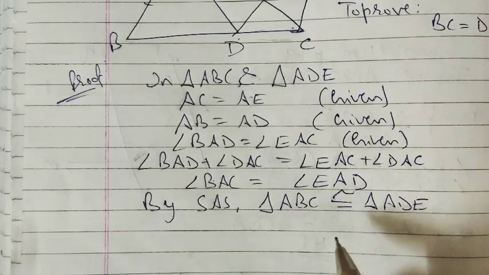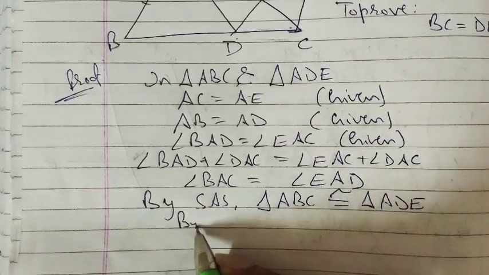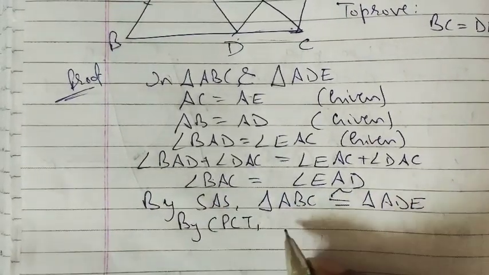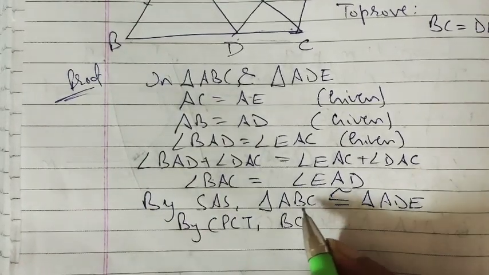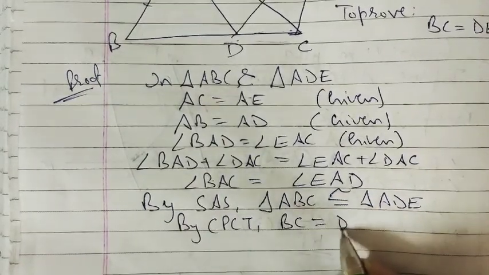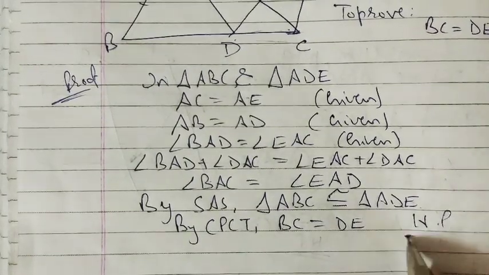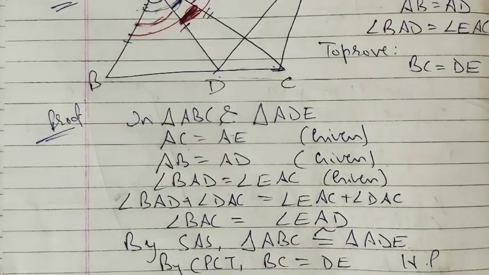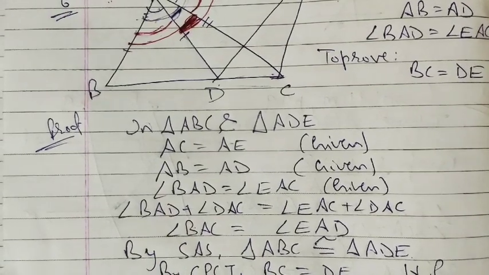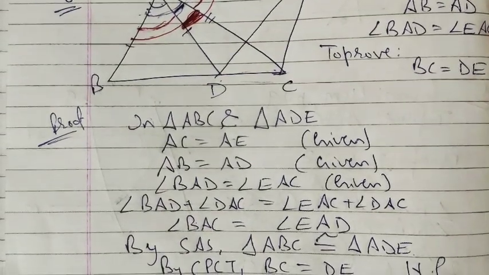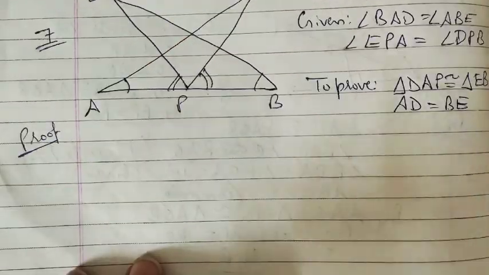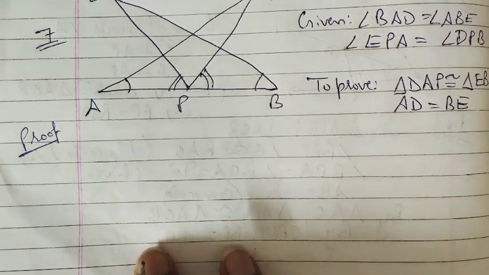So by SAS, the triangles are congruent. So by CPCT, corresponding parts of congruent triangles, BC will be equal to DE. So hence proved. So this is question number 6. Please note down. Now next is question number 7.